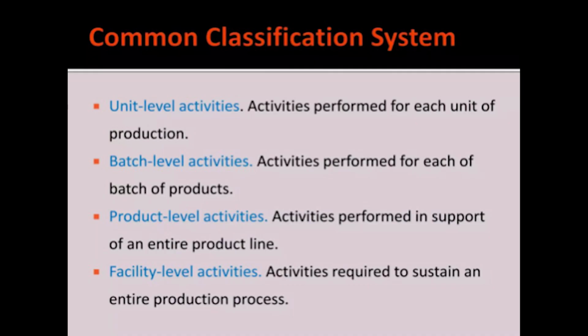Facility level activities: activities required to sustain an entire production process. For the total production process, how many facilities are required, and for those facility levels different activities are required and different expenditures are incurred. So, these are all the common things which are classified in a particular system called the activity based costing system.